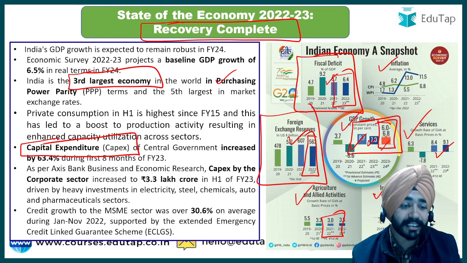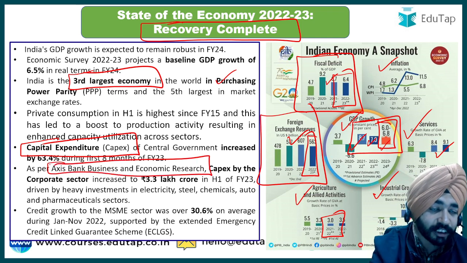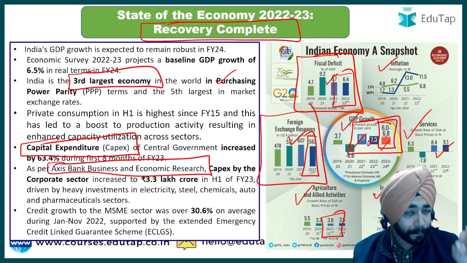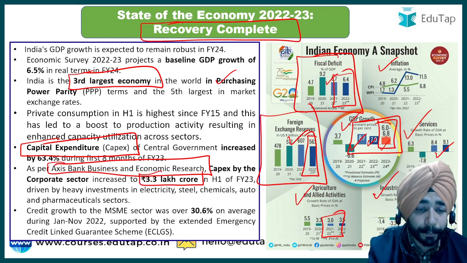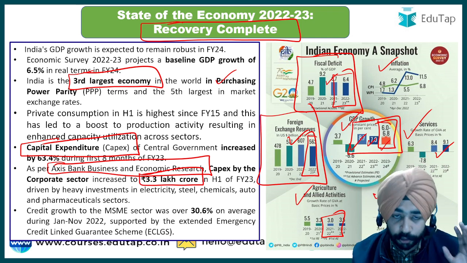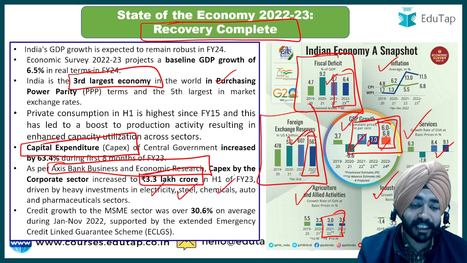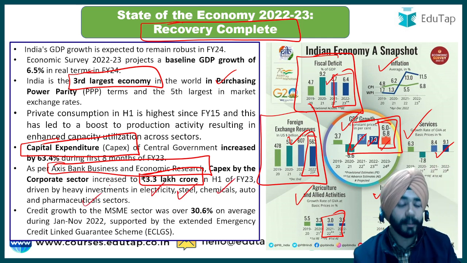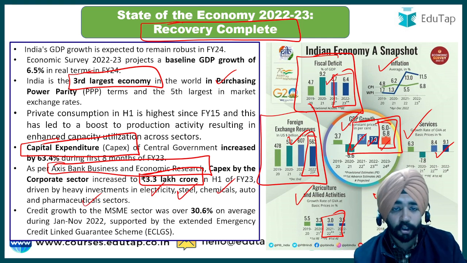And in corporate sector, this report of Axis Bank Business and Economic Research that has been quoted in the economic survey, the report says that capital expenditure in corporate sector has increased to rupees 3.3 lakh crore in the first half of financial year 2023, जहां पे मेजर इन्वेस्टमेंट की गई है, इलेक्ट्रिसिटी, स्टील, केमिकल्स, ऑटो एंड फार्मास्यूटिकल सेक्टर.